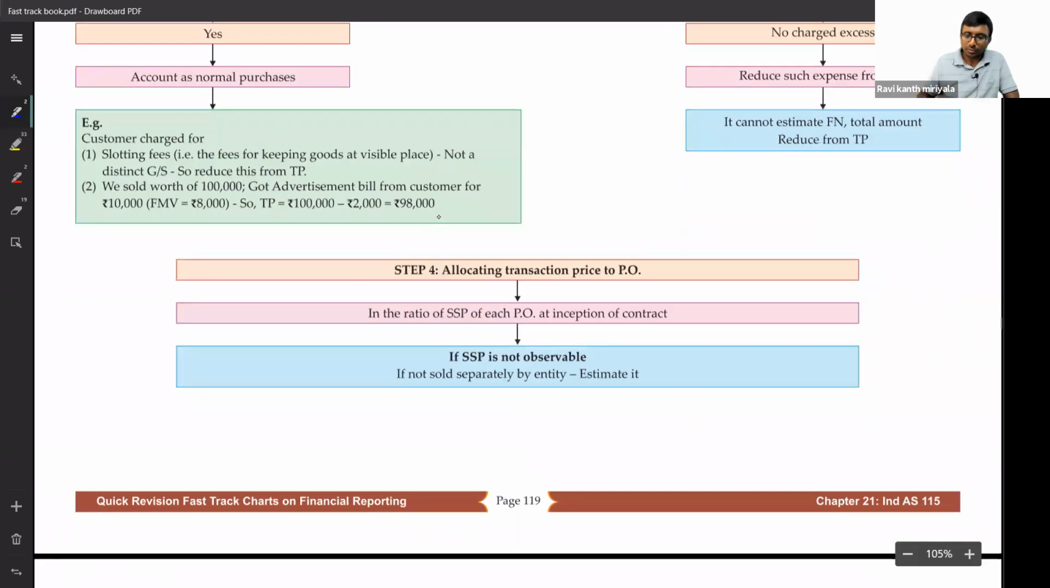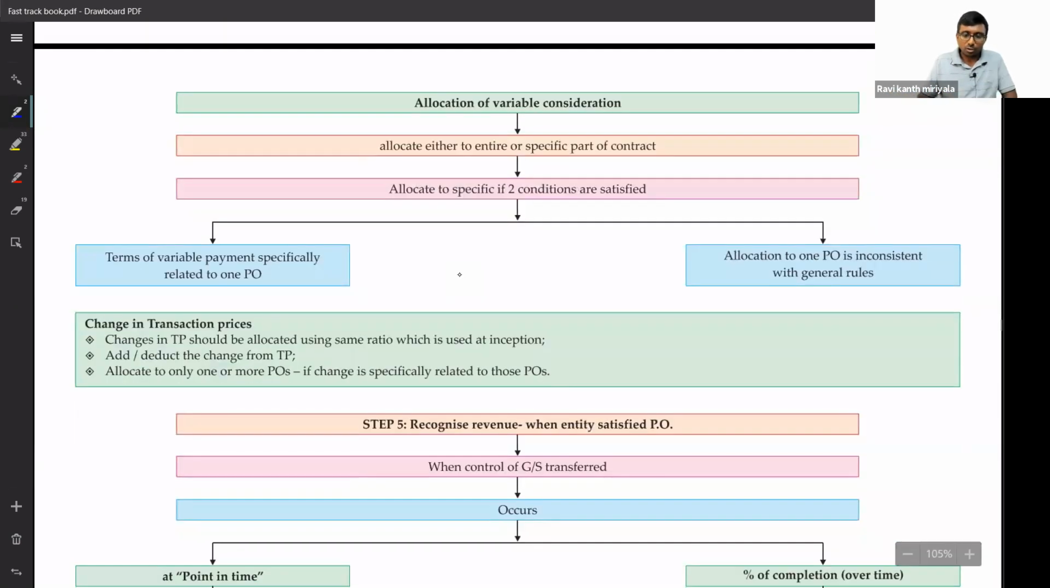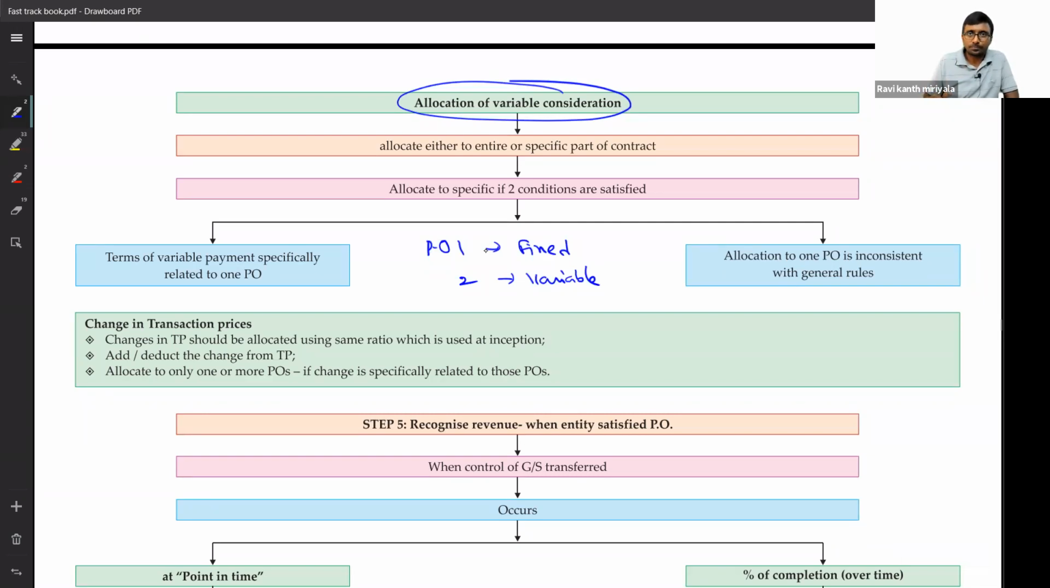Okay, same thing I have explained here. Allocation of transaction price, where SSP is observable. Same thing. Okay, allocation of variable consideration. Sometimes what happens? Listen carefully. There may be performance obligation number 1 and performance obligation number 2. There may be a fixed consideration for the first, and there will be variable consideration for performance obligation number 2.